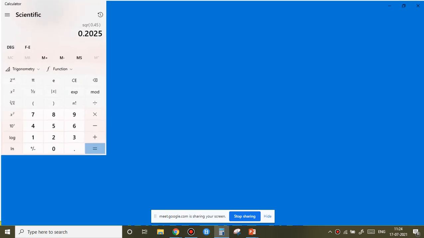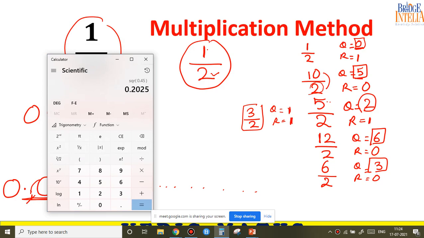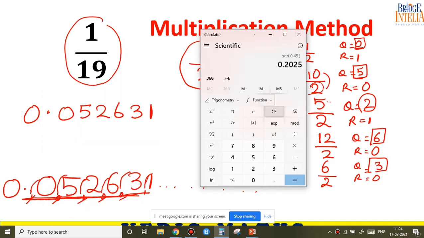So I will have to do the needful. Let us see if we have actually calculated the right answer or not. So this is the moment of truth. 1 divided by 19. Is the answer matching? Look here.